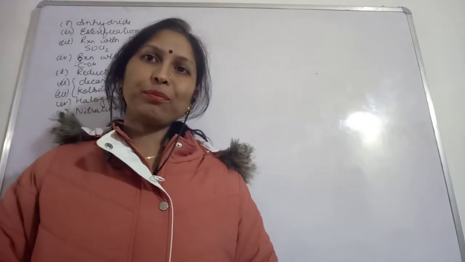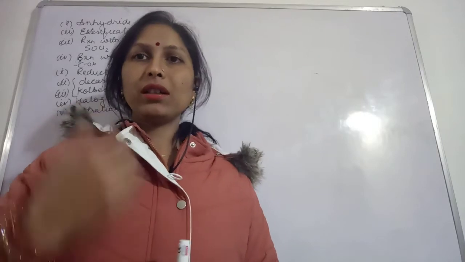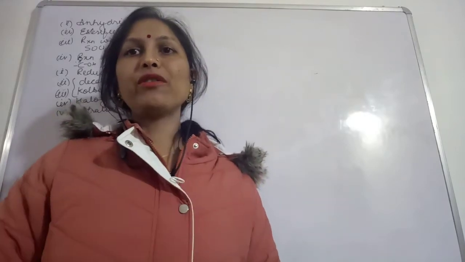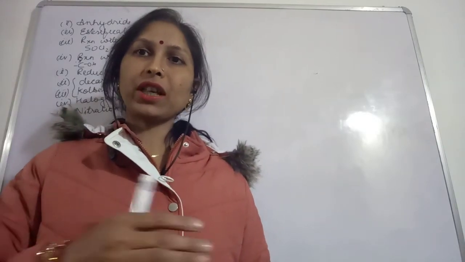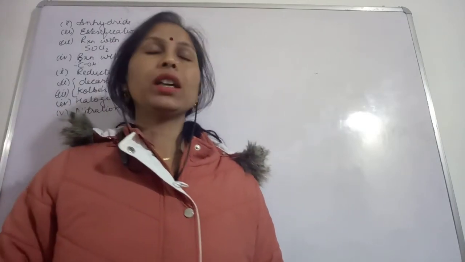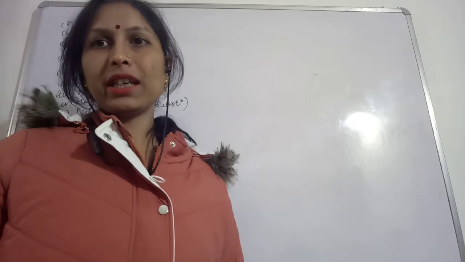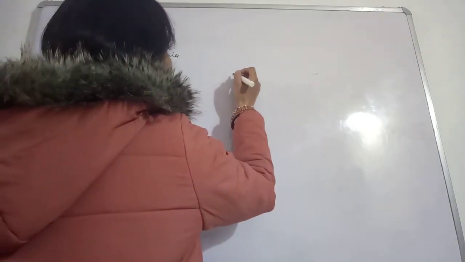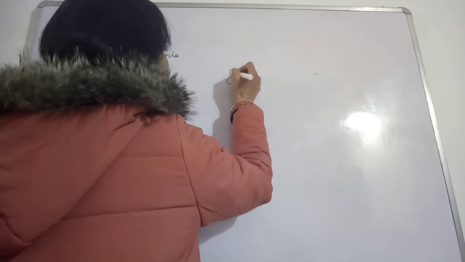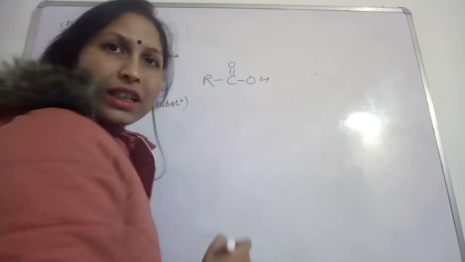See the physical properties of carboxylic acids. The boiling point of a carboxylic acid will be higher than the corresponding compounds having the same chain length. Why is the boiling point more in the case of carboxylic acid? The reason is hydrogen bonding. Suppose this is a carboxylic acid.